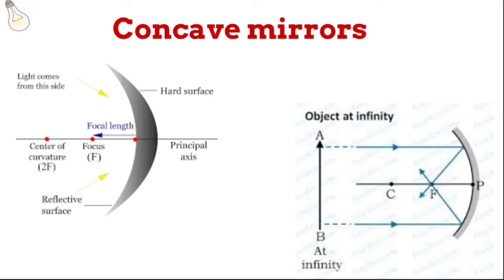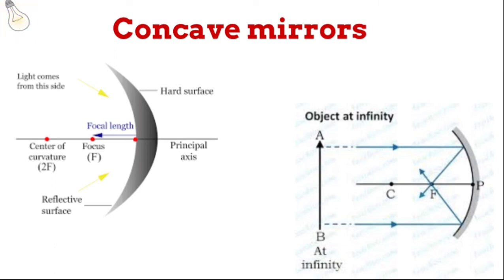As you can see, in a concave mirror, if light falls on it, all the parallel beams of light converge at a point after reflection, which is called the focus of the concave mirror. Now, the focus of the concave mirror is the center of the radius of curvature.